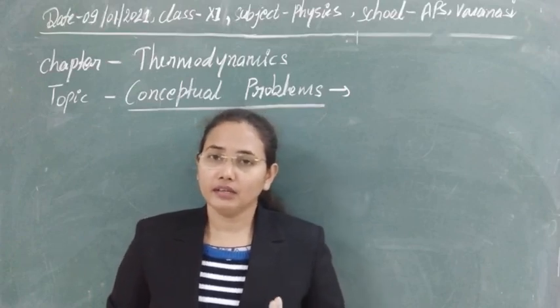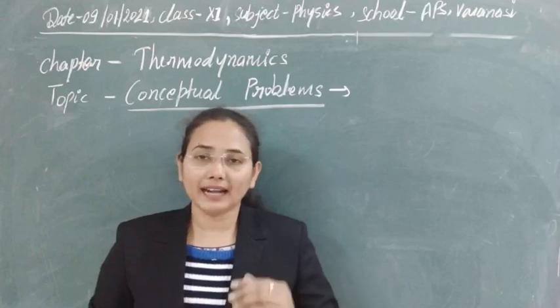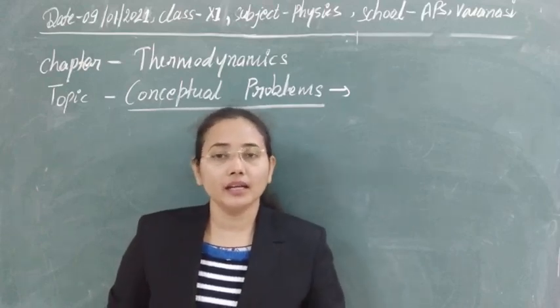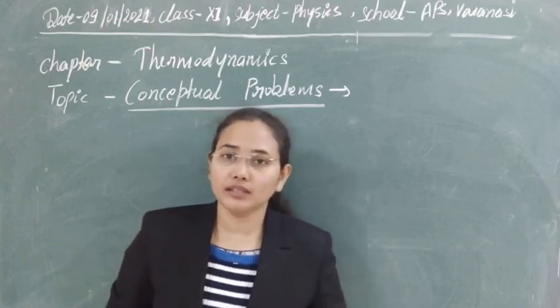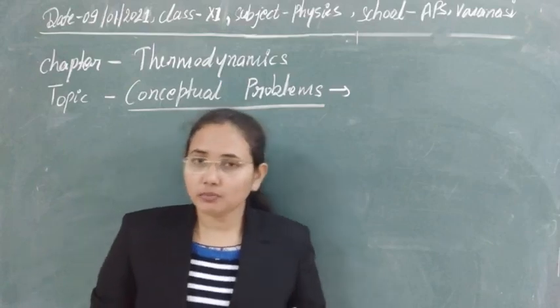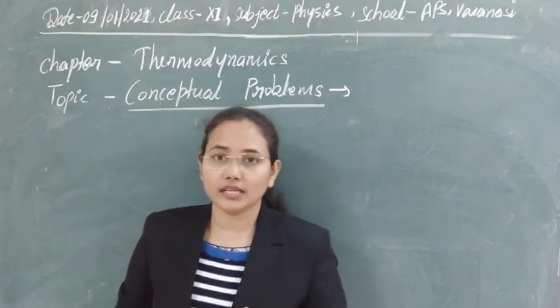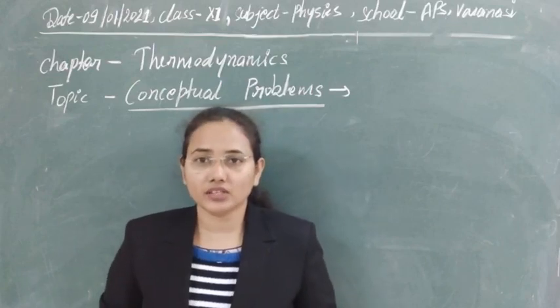If we talk about the cyclic process, then the whole of the heat will convert into work there, but the change in internal energy will be equal to 0. This is the concept you have to understand: in which process which quantity is constant, and if you take the change of that quantity, then how you can understand that.